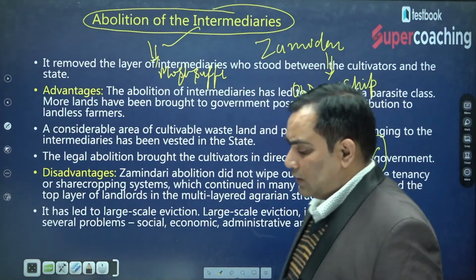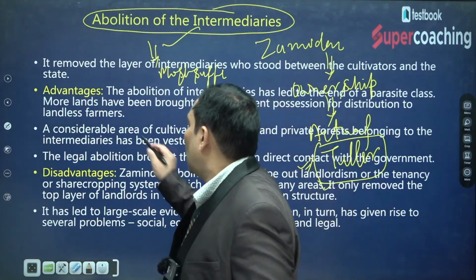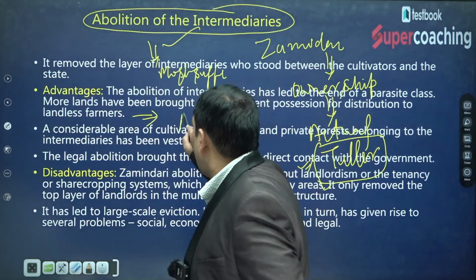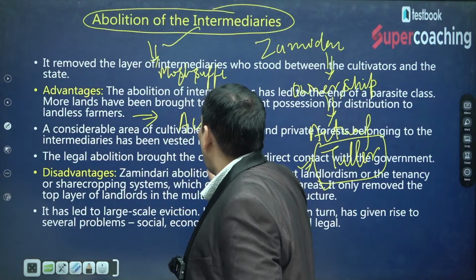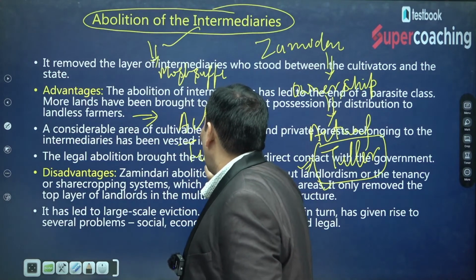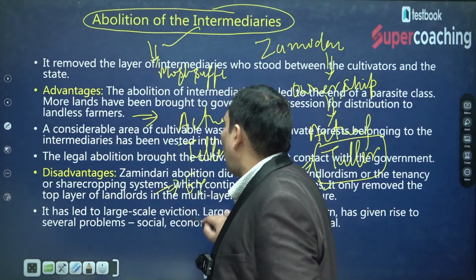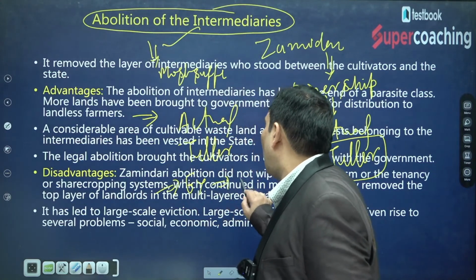The advantage of this system was that the actual tiller got the ownership right, so the exploitation of the actual tiller was abolished.